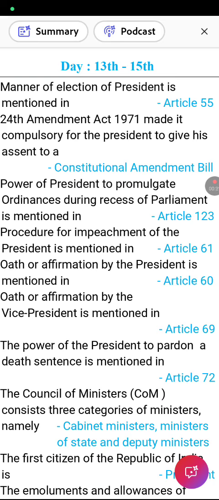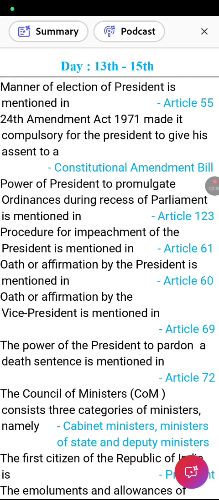Procedure for impeachment of President is mentioned in Article 61. Oath or affirmation by President is mentioned in Article 60. Oath or affirmation by Vice President is mentioned in Article 69. The power of the President to pardon a death sentence is mentioned in Article 72.